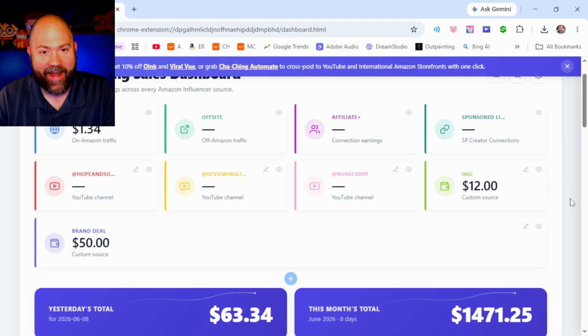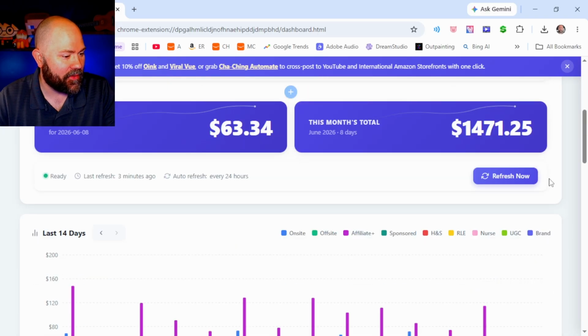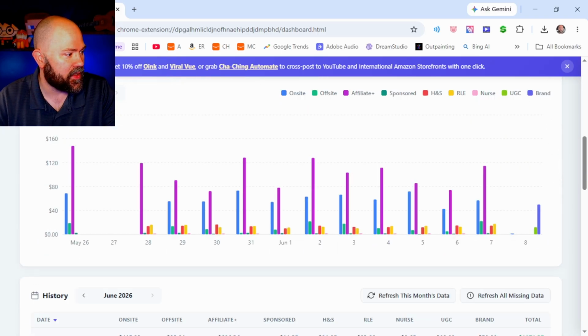Personally, I like to keep things automatic as much as possible, but if you want to keep all of your income in one place, this can be useful, and you can have all of your data there. Let's scroll down, so that it's going to add this also to the graph.